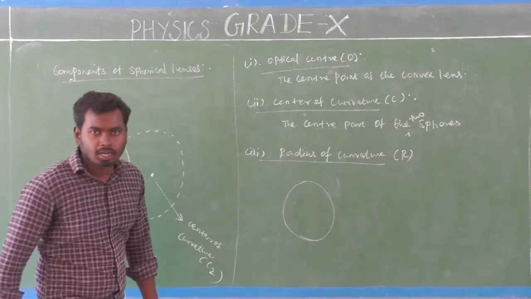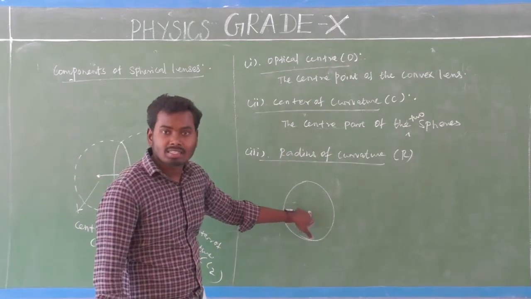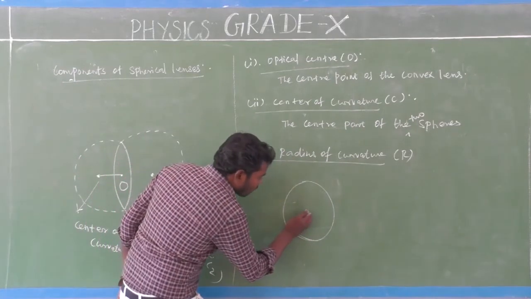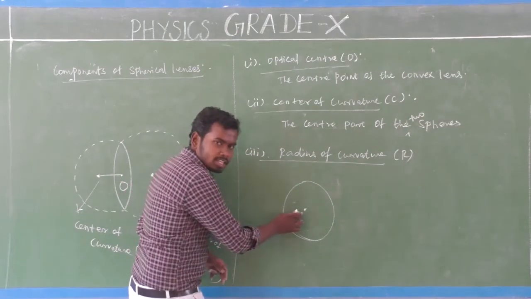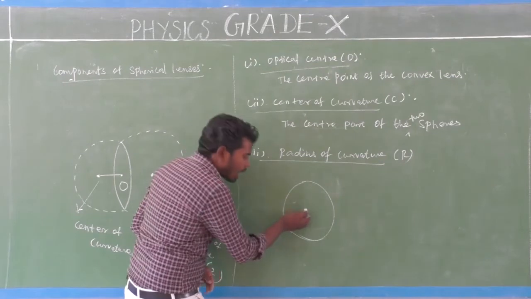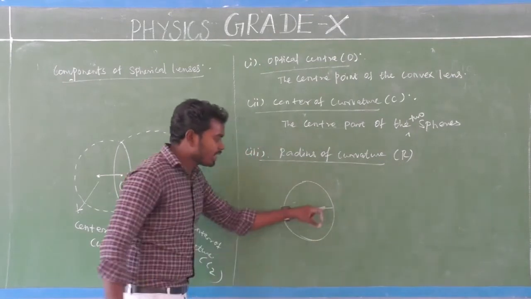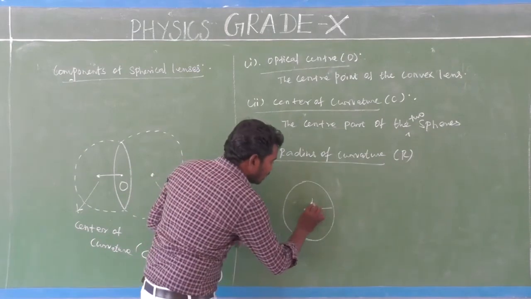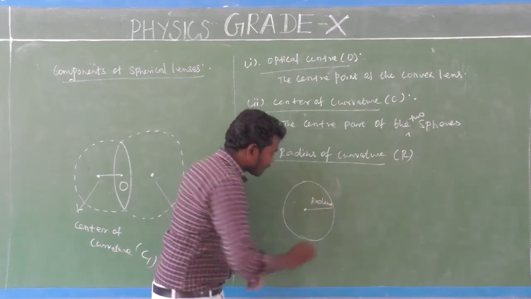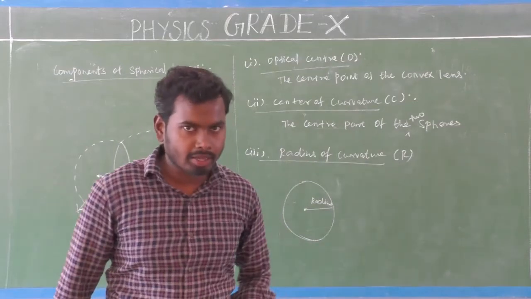This is the center part of the circle. The distance between the center part and the boundary, which means the circumference of the circle, that distance is called radius.